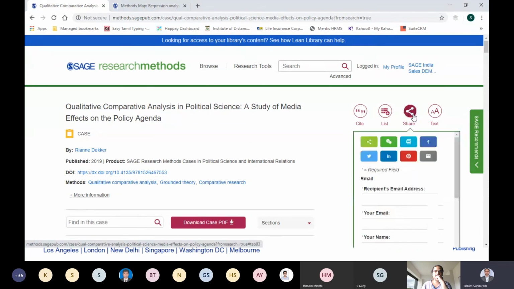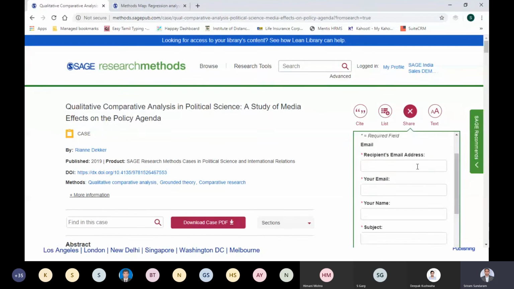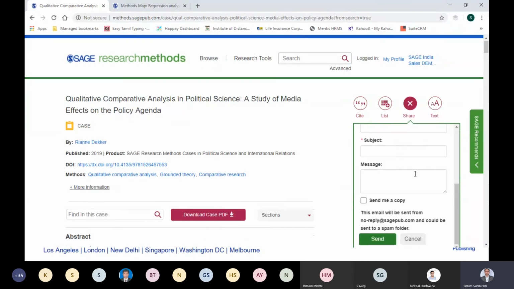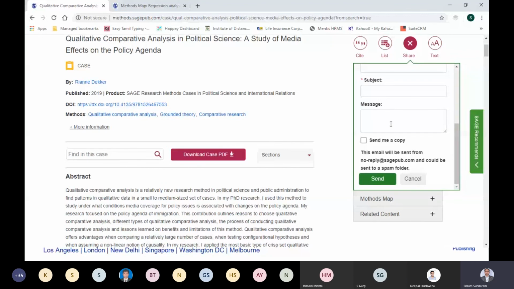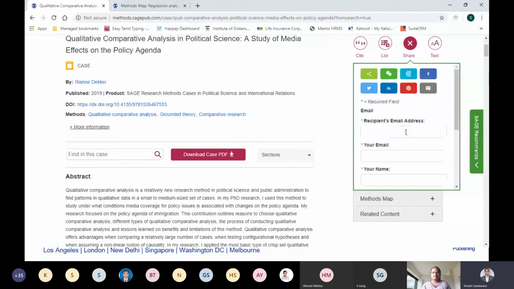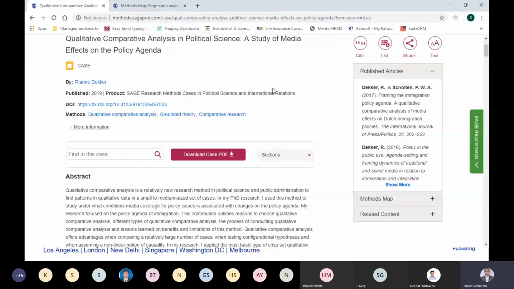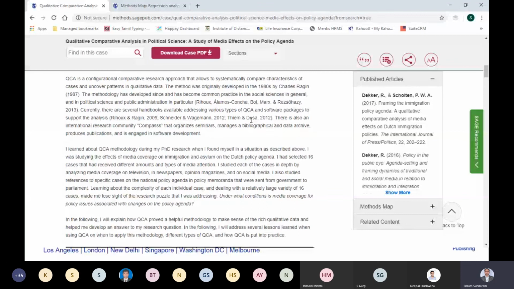On coming to share, when you click on share, you can share it with any of your recipients through his or her email ID, and you can put in your email ID, put a message and send it to him, or you can share it on any of these social media. But when you are sharing, you're not sharing the entire content like a downloaded PDF. What you're sharing is the link. The URL of this link will go with your message. If the recipient has access to SAGE Research Methods, he or she will be in a position to see the full text of the content that you have shared.